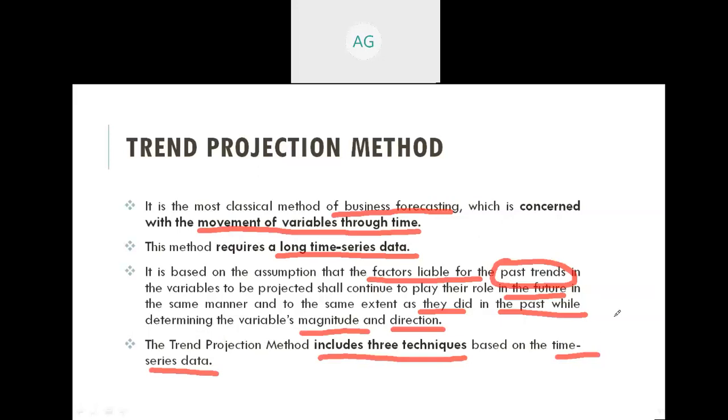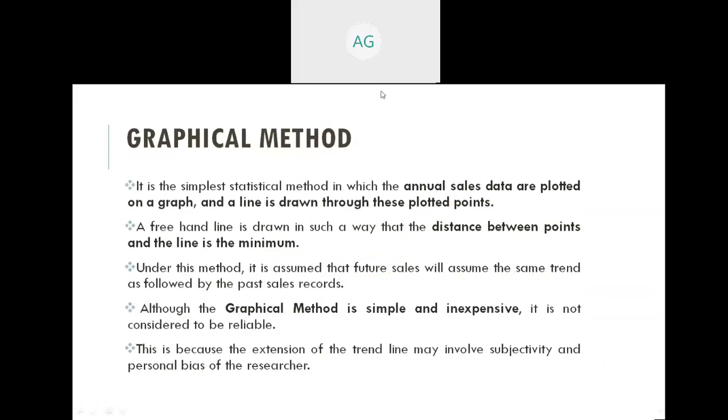So moving to the next slide. So the first technique is the graphical method. It is the simplest statistical method in which the annual sales data are plotted on a graph, and a line is drawn through these plotted points.